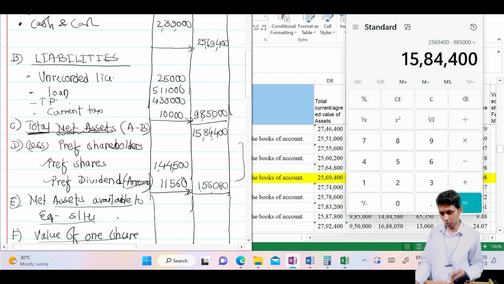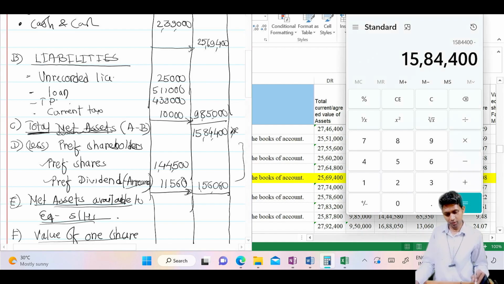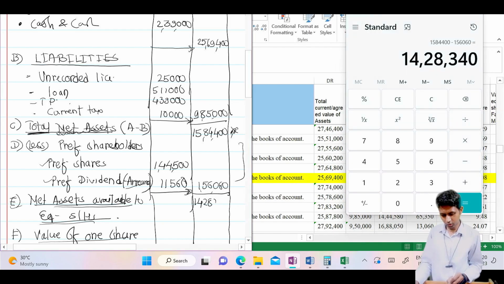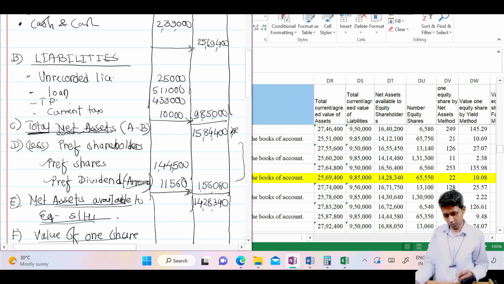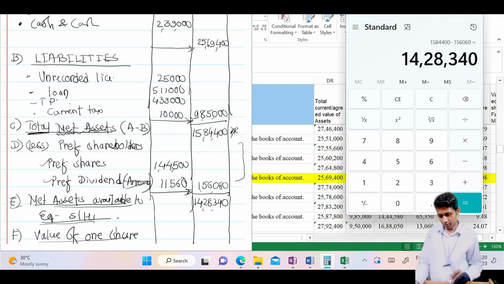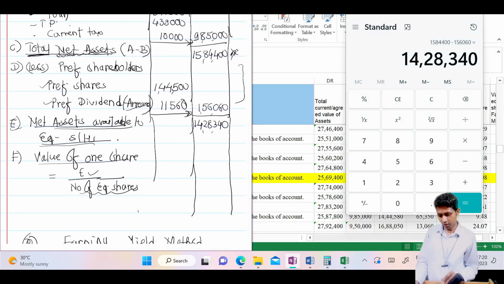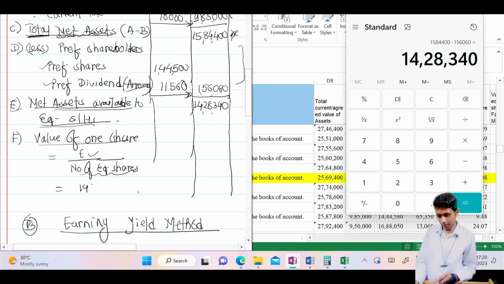In assignment, I told you to write net asset available to equity shareholder, not this total. Okay, you will get like A minus B, and then from this, if you deduct 1,56,060, you will get 14 lakhs 28,340. 14 lakhs 28,340. Correct. And then after this, value of one share E, 14 lakhs 28,340 divided by number of